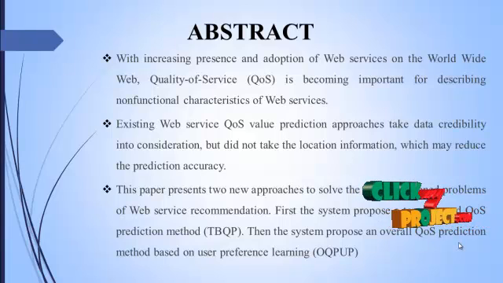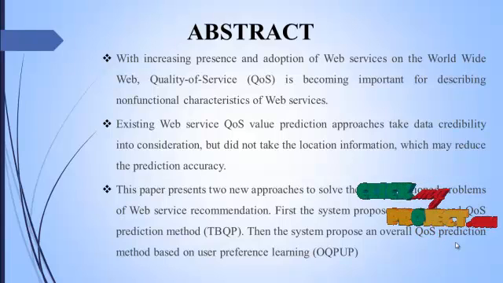With the increasing presence and adoption of web services on the World Wide Web, quality of web services is becoming important for describing non-functional characteristics of web services. Existing web service QoS value prediction approaches take data credibility into considerations but did not take the location information, which may reduce the prediction accuracy. This paper presents two new approaches to solve the above-mentioned problem of web services recommendations.